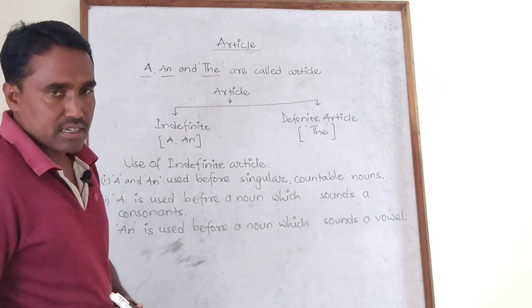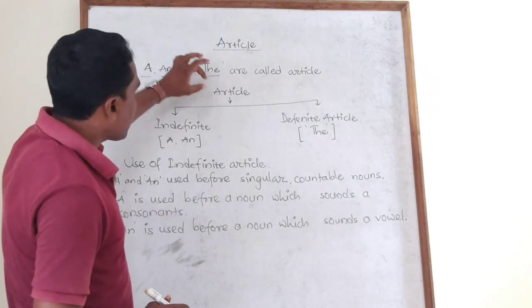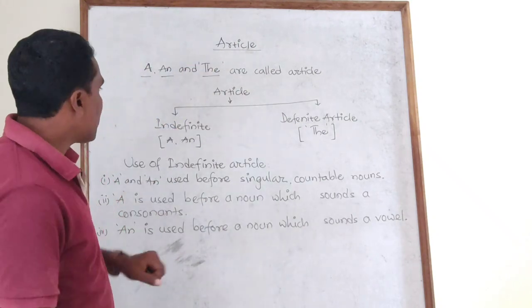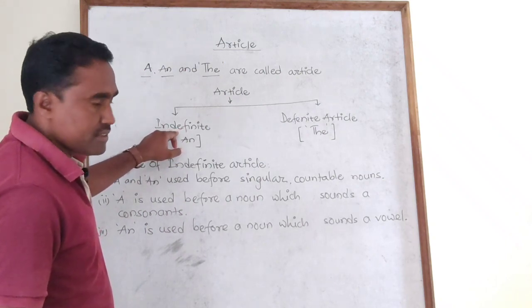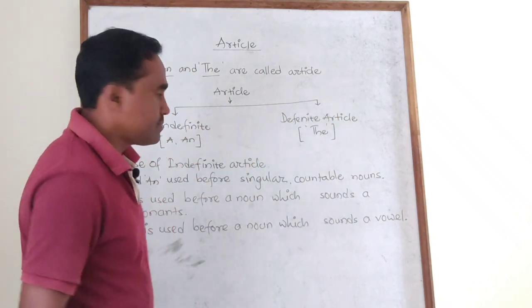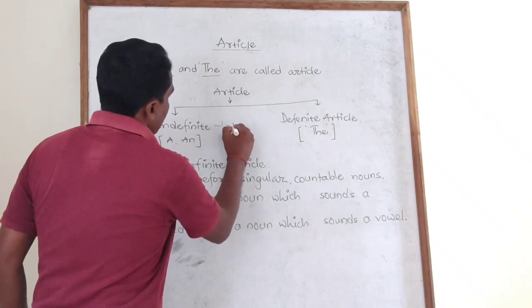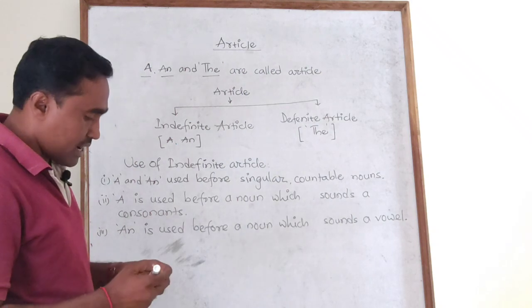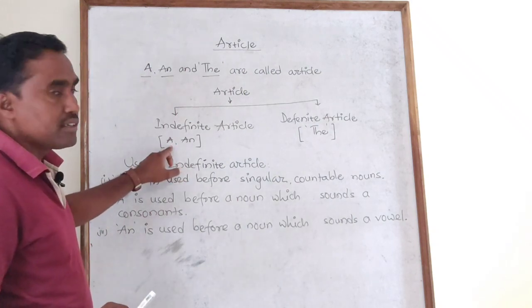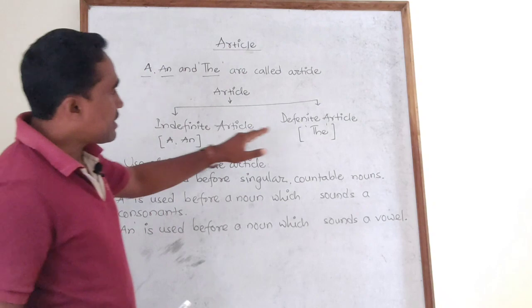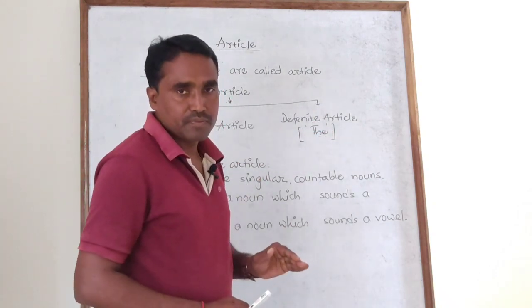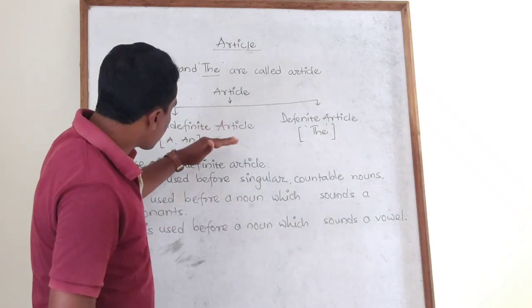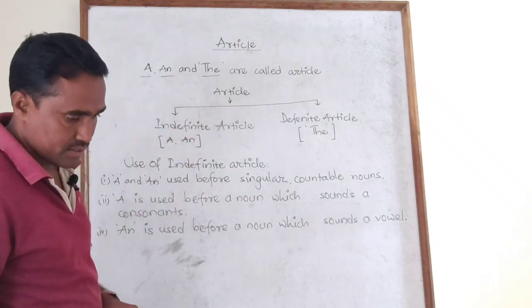what are the kinds of article? Look here, article, it can be divided into two, namely indefinite article and definite article. Okay? Indefinite article and another one is definite article. So indefinite articles are a and an. Definite article, the, or you can also pronounce it as the. So let's first discuss the indefinite article.